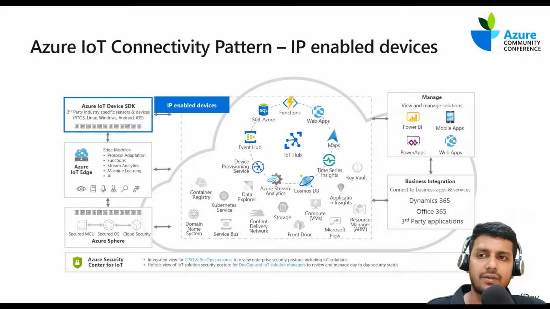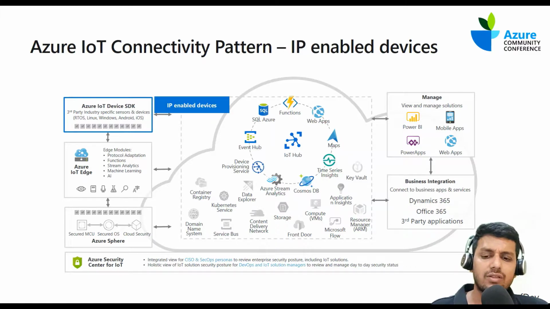Looking at the connectivity patterns or the device patterns, we have a variety of ways in which we could connect, or build, these devices, right? The first one is the IoT device SDK. So Microsoft offers different device SDKs for different languages, Node, C#, Java, Python, and various other languages for us to build device firmware, right?